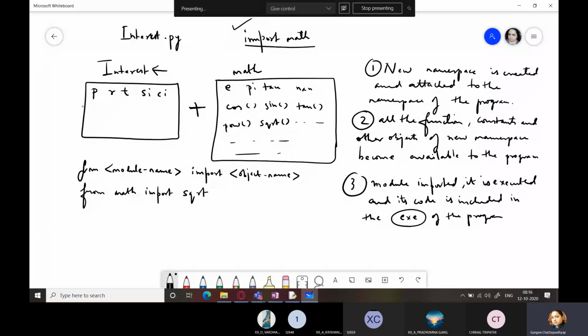Now one thing I left out in case of the previous first method. Okay, this is the second method. In case of the first method, if you are using any of these objects, you have to specify the namespace, because a new namespace is created and it is attached to your program, but it is still another namespace.